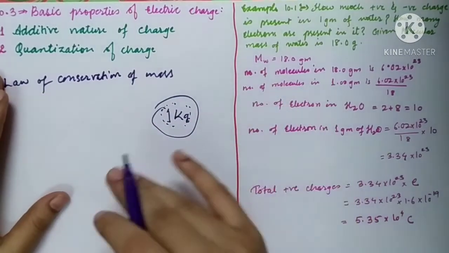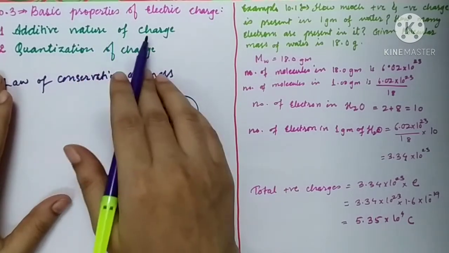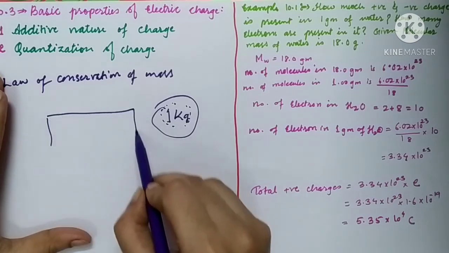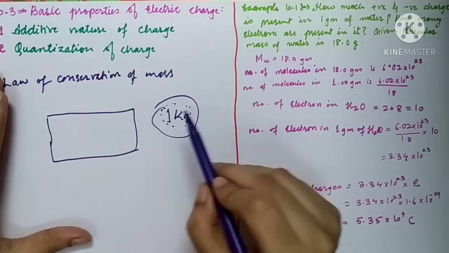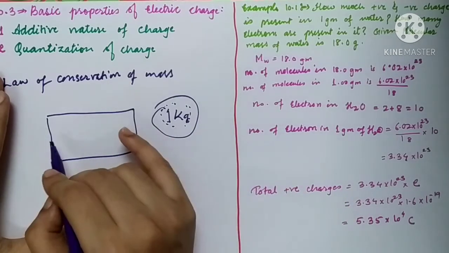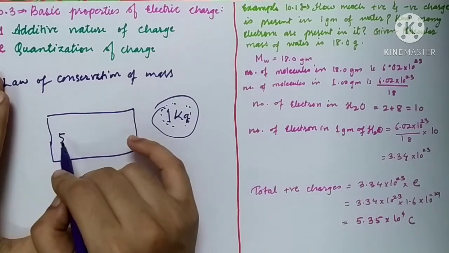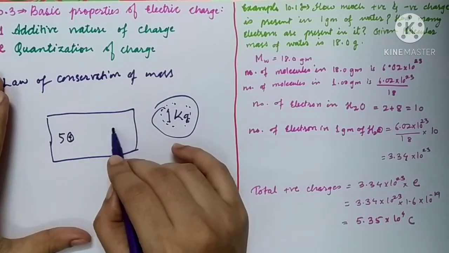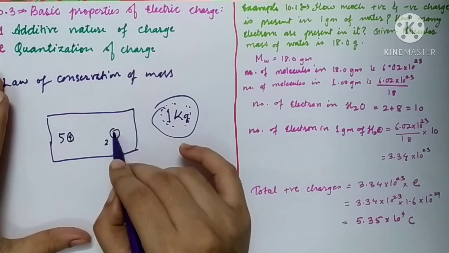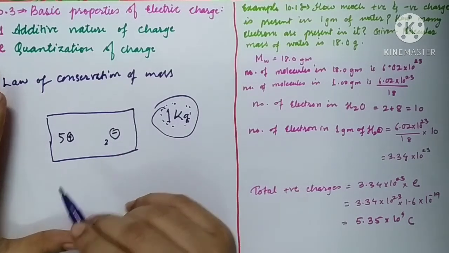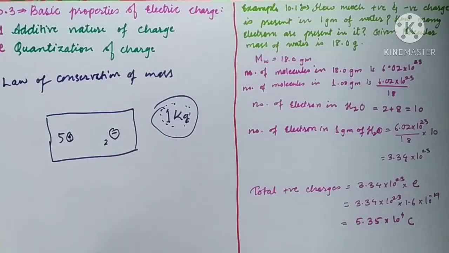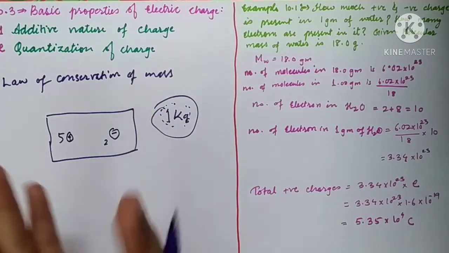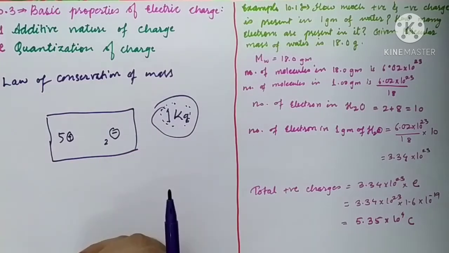And what about the additive nature of charges? Suppose there is one sheet of paper and there are 5 positive charges and 2 negative charges. Then the total charge on this sheet of paper will be 5 plus 2 is 7.